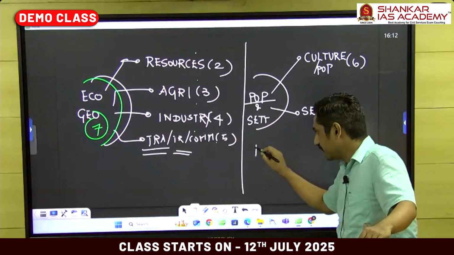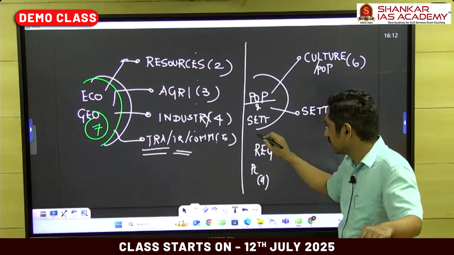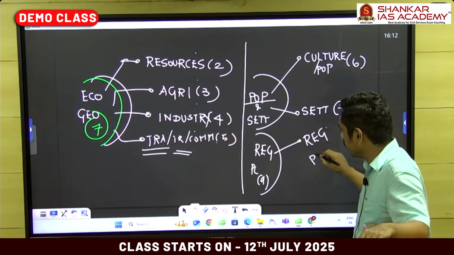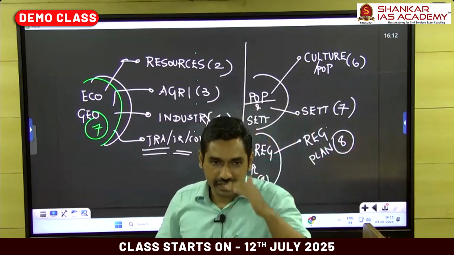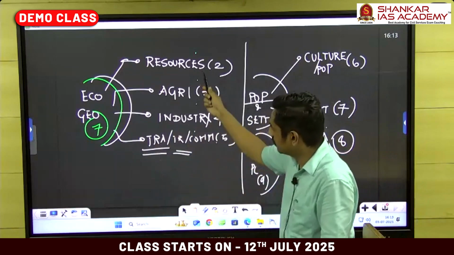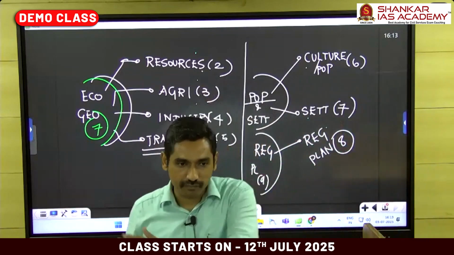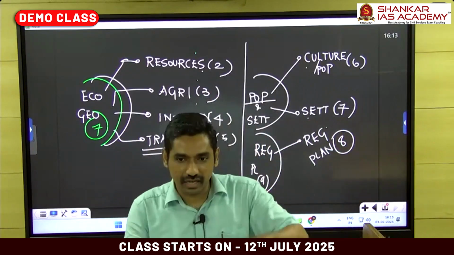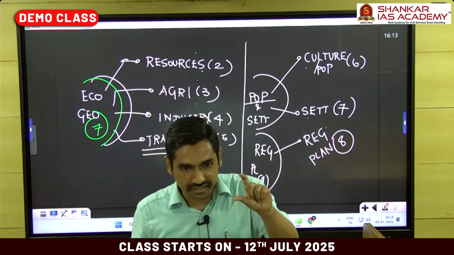Fine. And chapter 9 was regional planning in paper 1. So automatically there is a chapter for regional planning for India also. So chapter 8 is over. So whenever I deal with human geography, 1, 2, 3, 4, 5, 6, 7 chapters in Indian geography will be covered. That's the way it works. Clear? Because the largest chunk of Indian geography is covered with human geography actually. Physical setting is only one part.